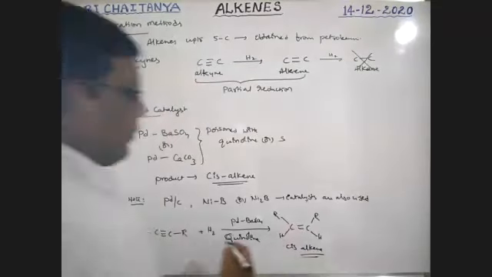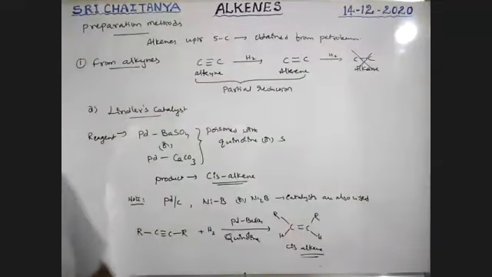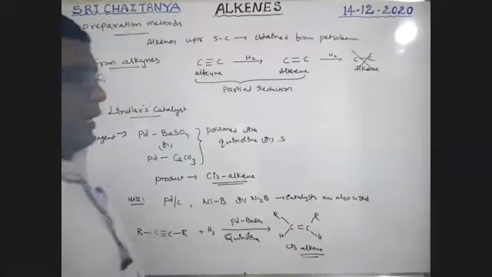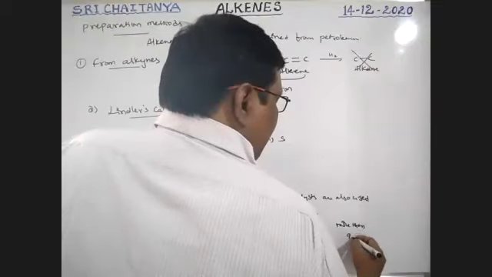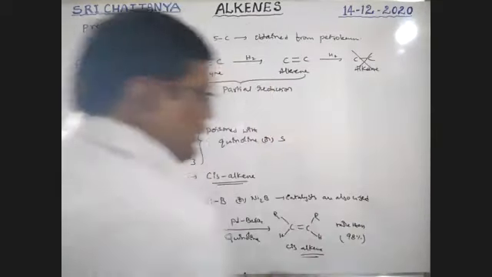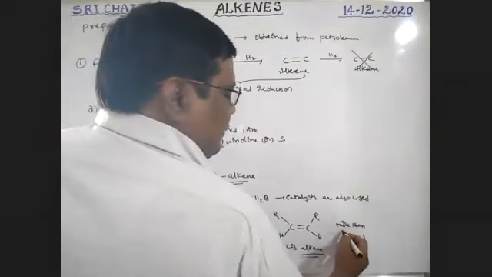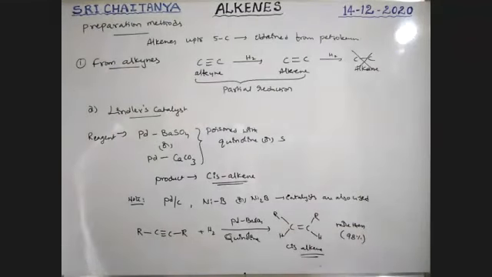It is the first preparation method, boys. In this alkene preparation method from alkynes, more than 98% cis product is formed. Very, very, very important.